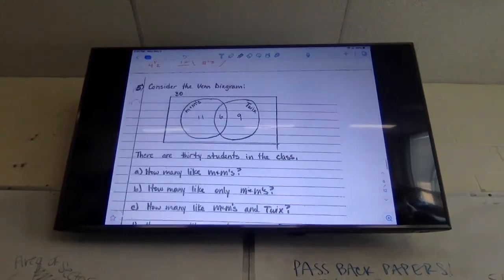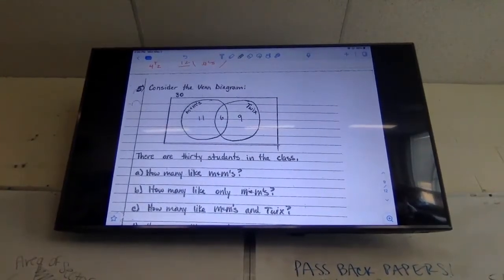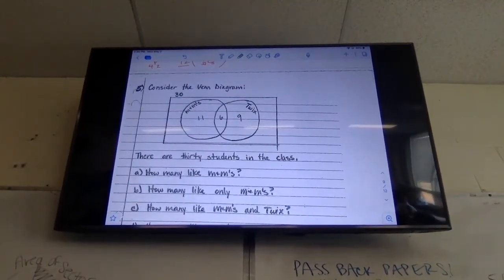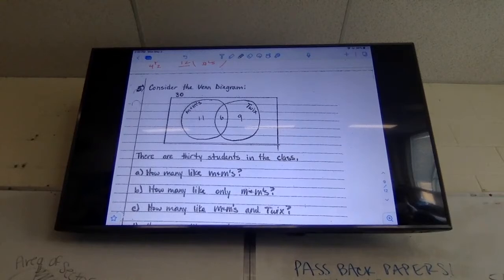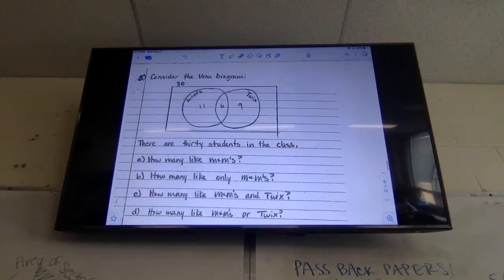Okay, so we're going to get into some Venn diagram stuff. And I think Venn diagrams, reading them at least, is pretty simple. Building them is a little bit harder, but we're going to do both of those things today. So let's start by reading this Venn diagram.